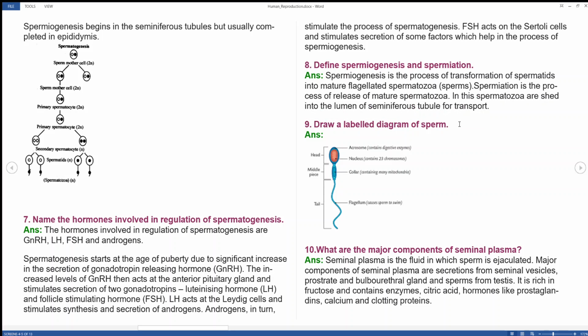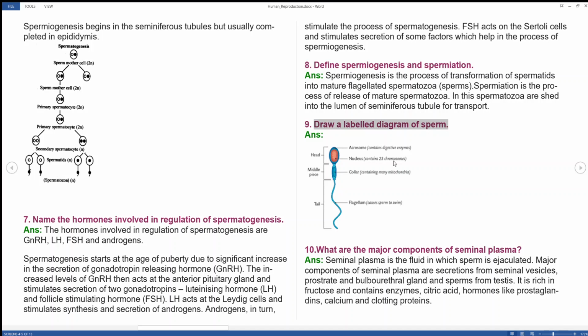Draw a labelled diagram of a sperm, which has a head, middle piece, neck, and a long tail. The head contains the acrosome, which contains digestive enzymes which pierce the egg cell. Next is the nucleus, which contains 23 chromosomes.